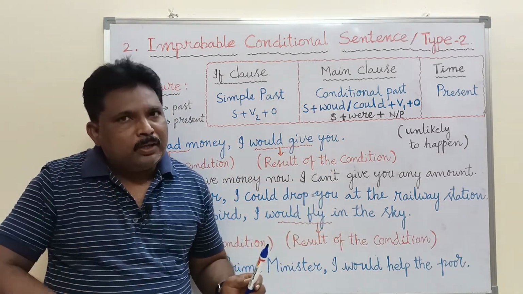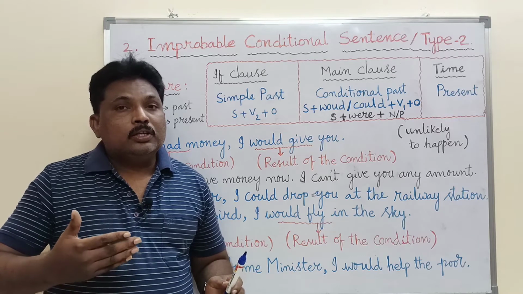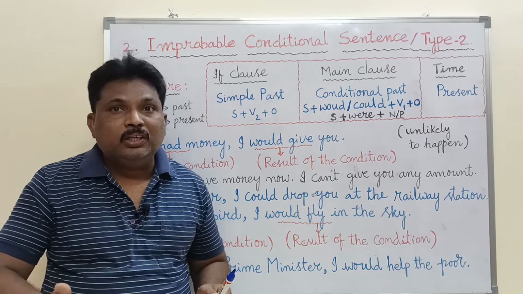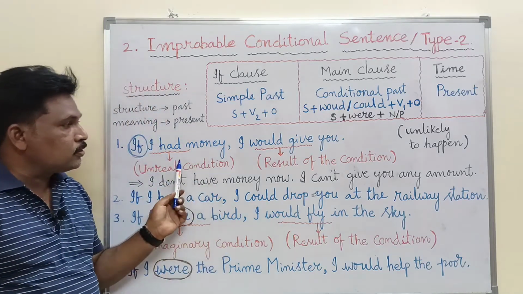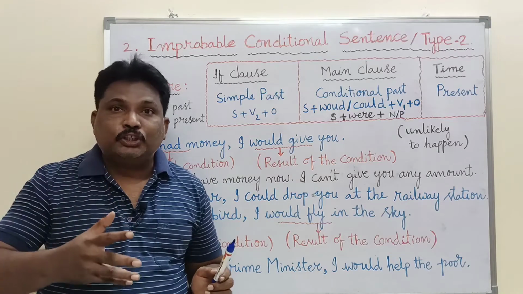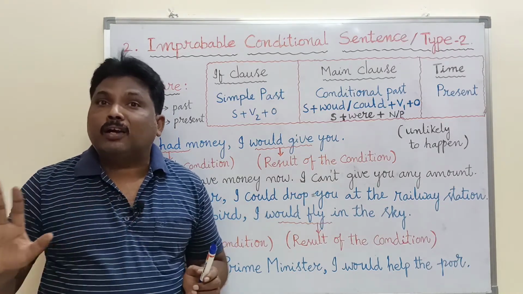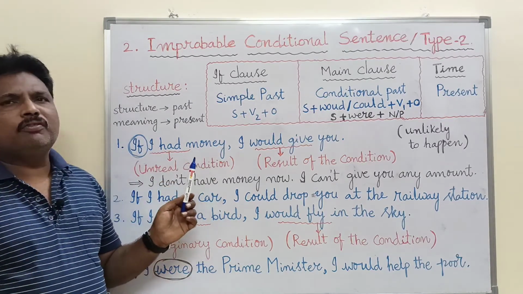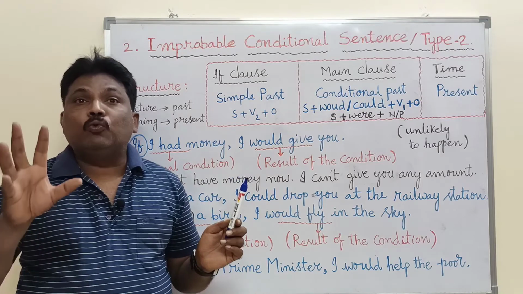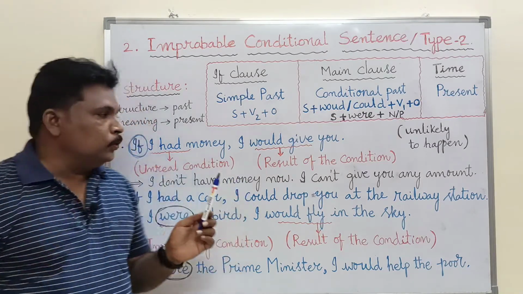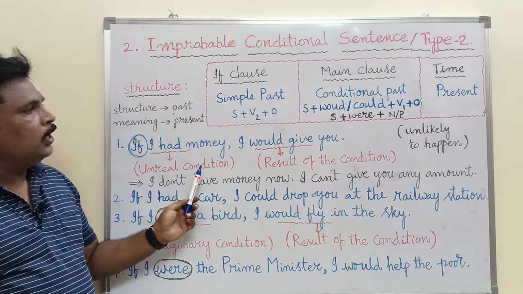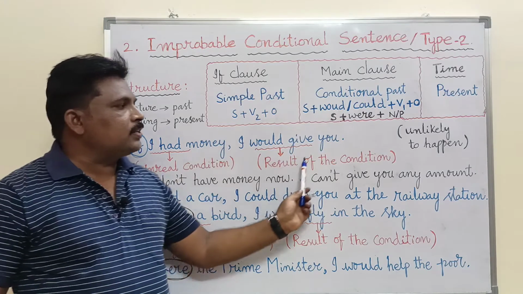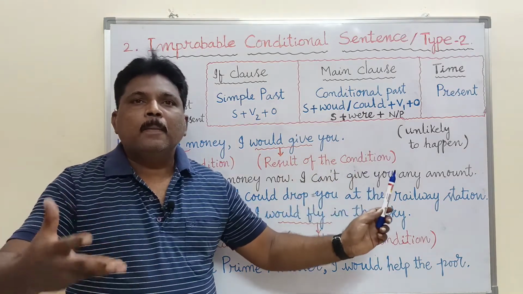If I had money, I would give you. Here the students, viewers and sometimes listeners might misunderstand the meaning of this sentence, because the structure is simple past, which implies a past action. They might think so, but it is not like that. When you understand the deeper meaning of this sentence, you understand in what context or situation it is used. If I had money, I would give you. So this is the condition, and the result of the condition is seen in the main clause.